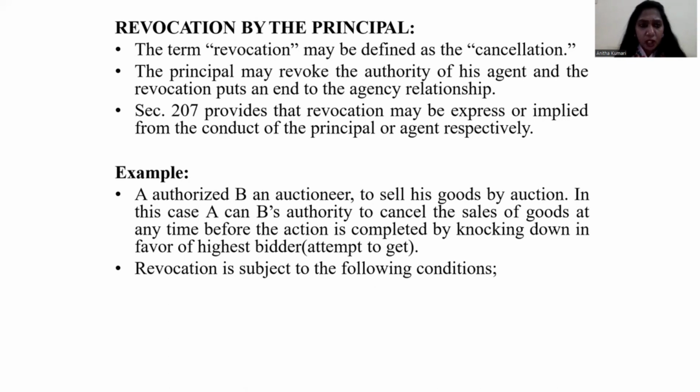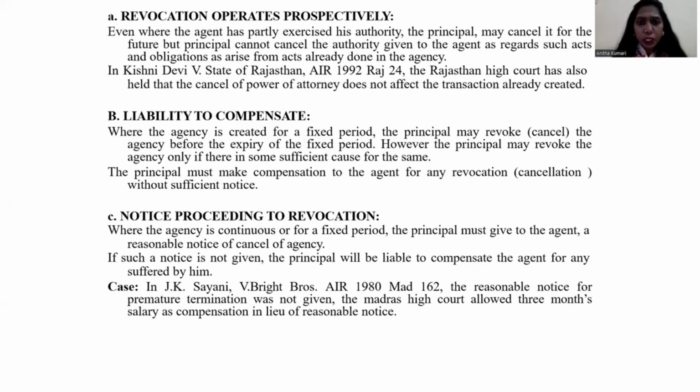Revocation is subject to the following conditions. Number one, revocation operates prospectively. So what is called revocation operates prospectively? As I told you, the principal has full rights to cancel the relationship between agent and principal. Similarly, the agent also has full rights to give up. That means, in case he does not like to work under a particular principal, he can show his disapproval, or he can inform the principal, I'm sorry, I don't want to work under your agency. Like that, agent and principal can bring the agency to an end.